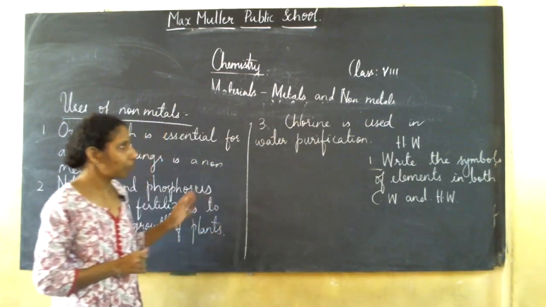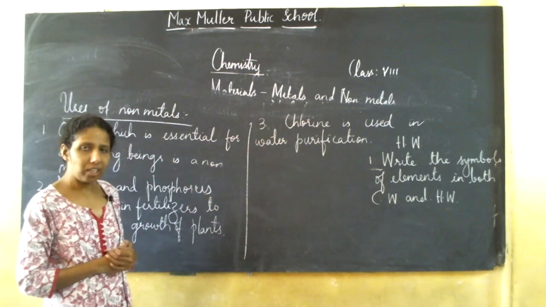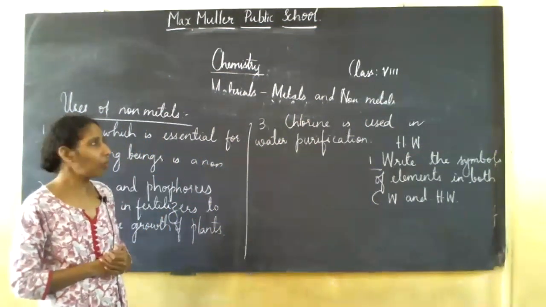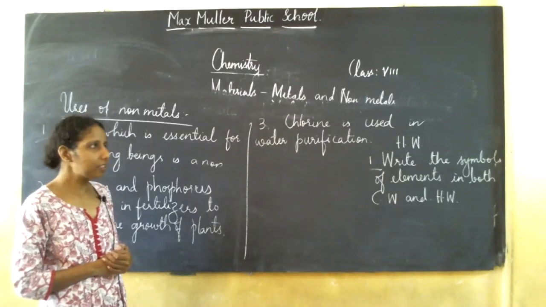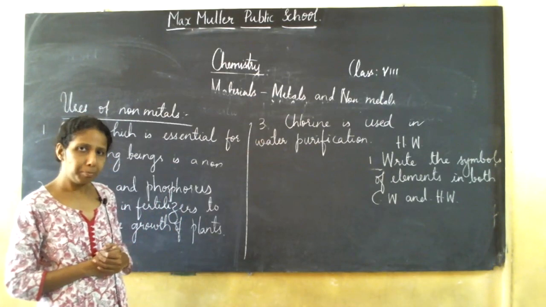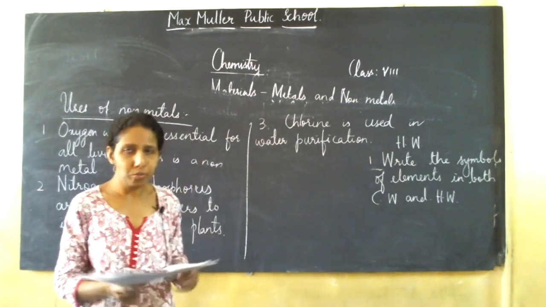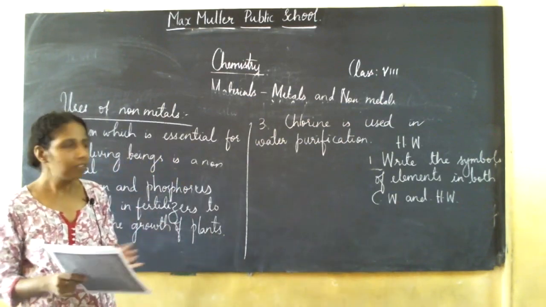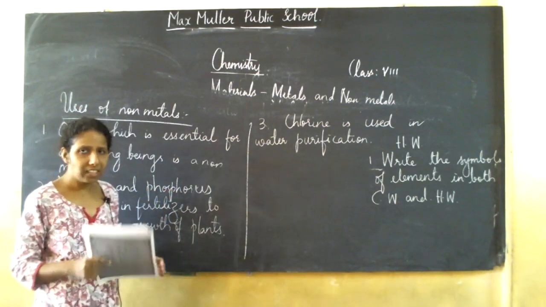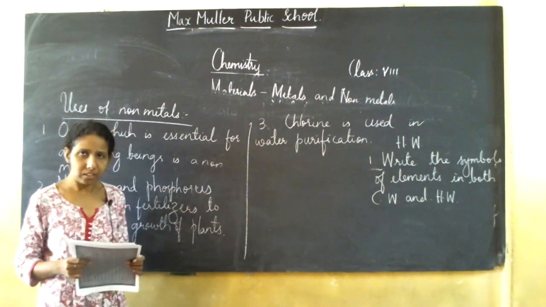So, see, I was supposed to start synthetic fibers and plastic, but actually I didn't have the textbook. That's why I started with the materials, metals and non-metals. After we do this, we do the synthetic fibers and plastic. Did you people understand this? So don't think that I don't do the lesson, I will skip and all. We will cover all the lessons. As I didn't have my textbook, I took metals and non-metals.